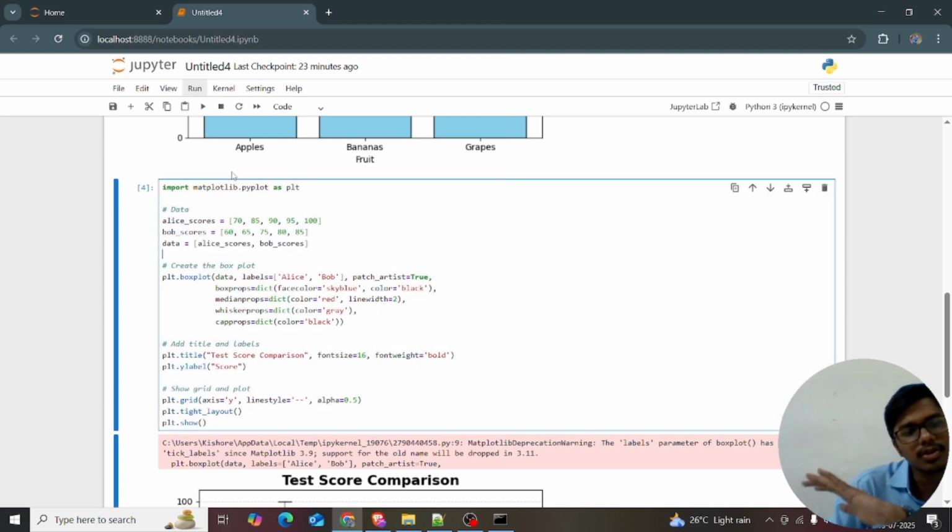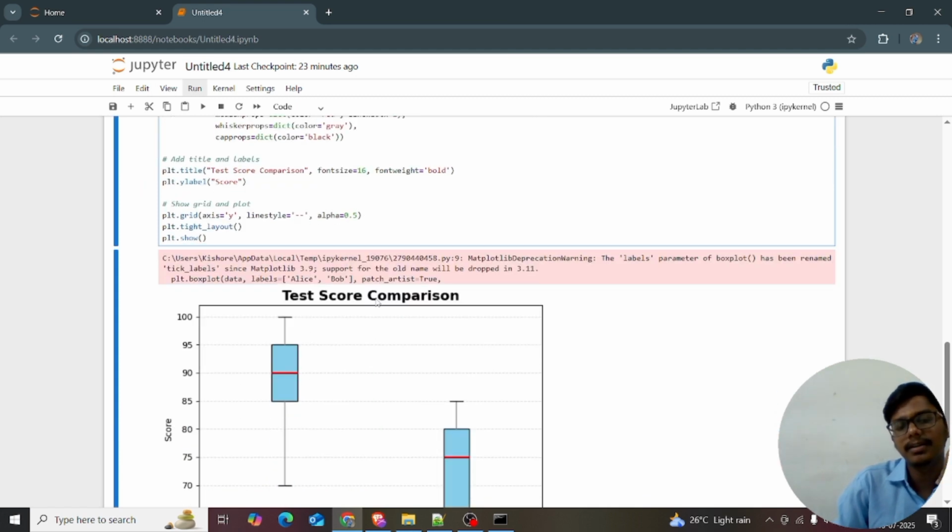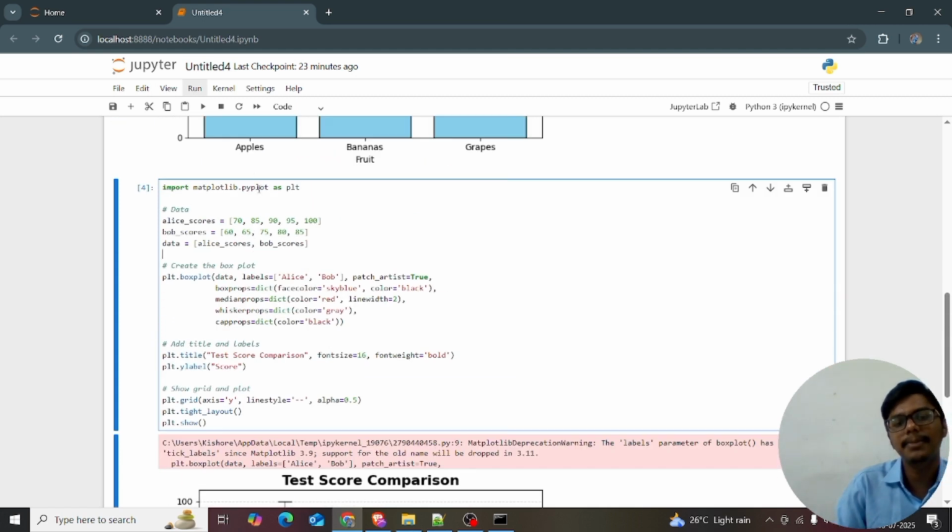First of all, let's talk about the code. Because we are plotting graphs, I'm using matplotlib: import matplotlib.pyplot as plt. For the data, Alex's scores are 70, 85, 90, 95, 100, and Bob's scores are 60, 65, 75, 80, 85. I put them together in a single variable called data. It's not a dictionary, it's a list: Alex score, comma, Bob score.